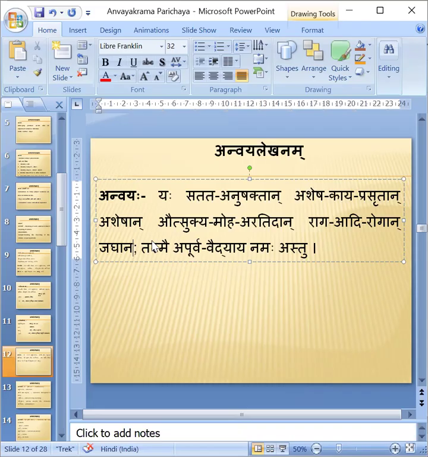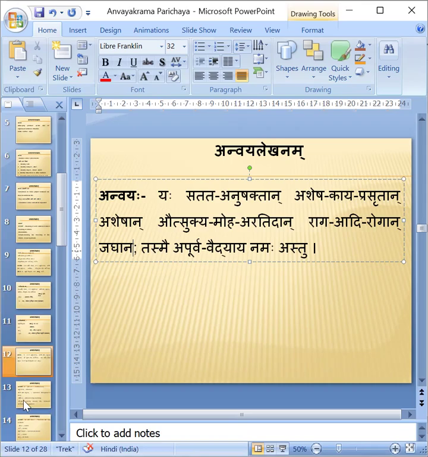Therefore, these all are Karma. Yaha, these all Rogas Jaghana has killed. Tasmai Apurva Vaidyaya Namaha Astu. Salutation, bowing to that special physician. Isn't it? Tasmai Apurva Vaidyaya Namaha Astu is the Anvaya.